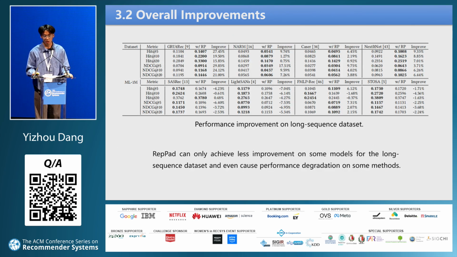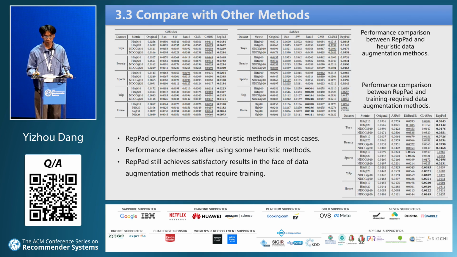When we use repeat pad on long sequence datasets, the performance is not satisfactory. Repeat pad can only achieve smaller improvements on some methods for long sequence datasets and even cause performance degradation on some methods. Most user sequences do not have enough space left for repeated padding.